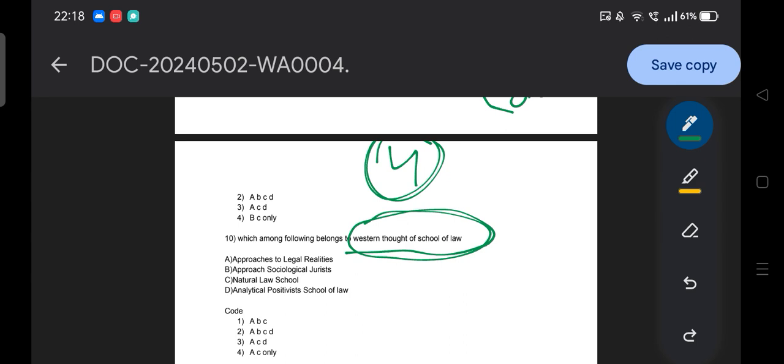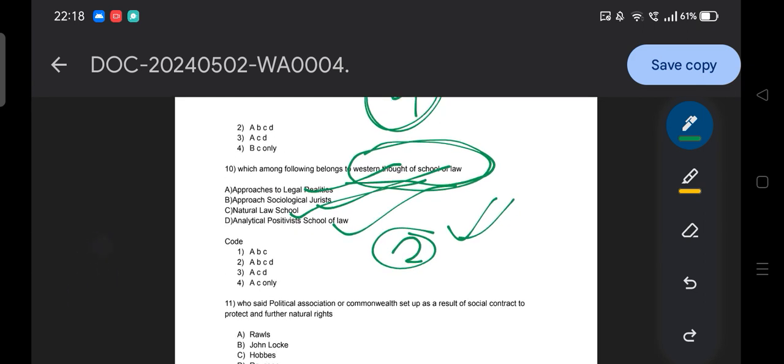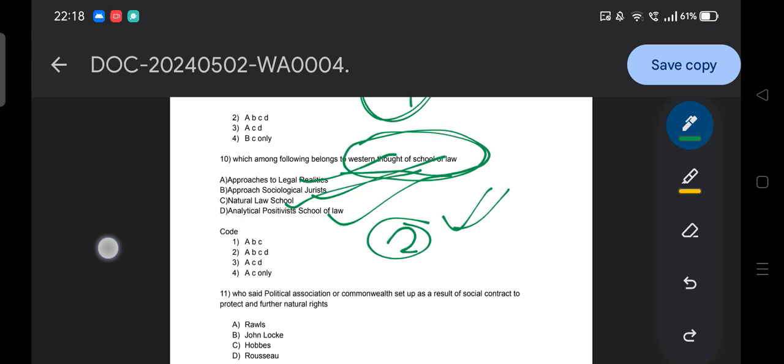And here the time is off. Hope you are able to circulate your OMR sheet. So the answer is basically, guys, all of the above: legal realists, sociological jurists, natural law school, positivist school of law. So all are correct. Option D, all are correct. A, B, C, D. Then moving to the next question.